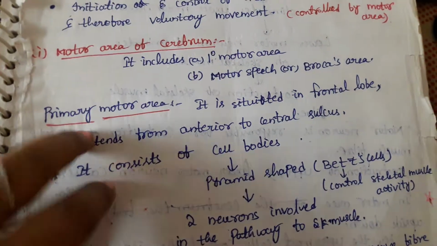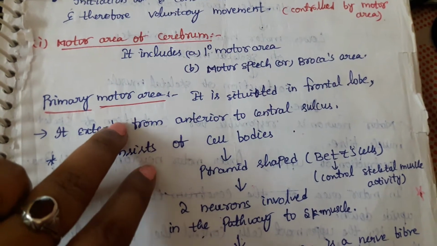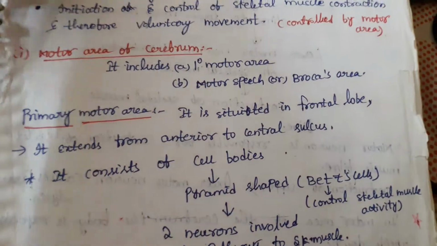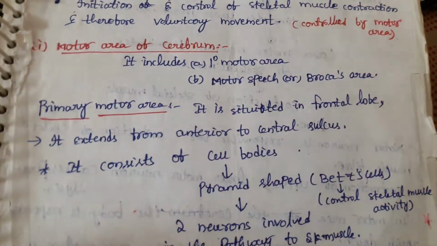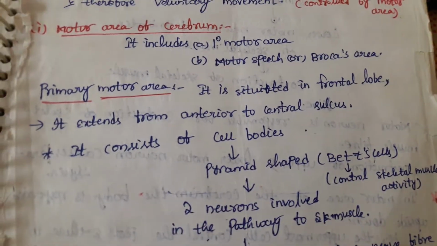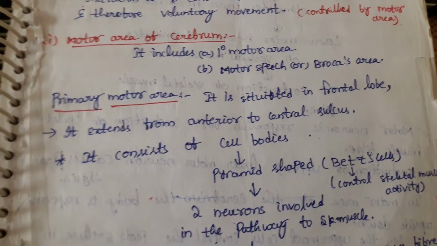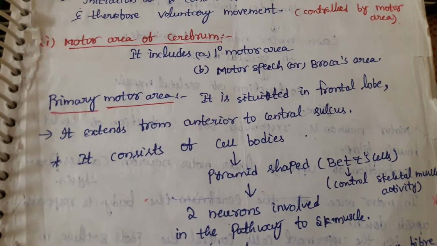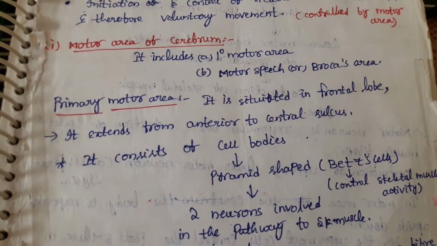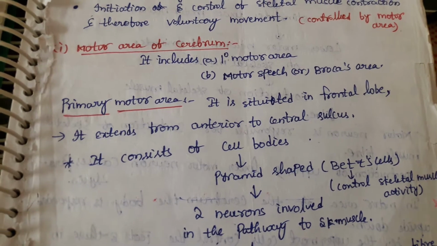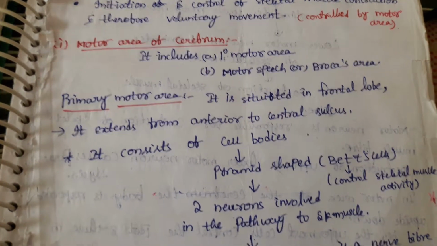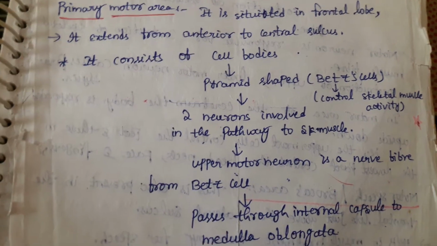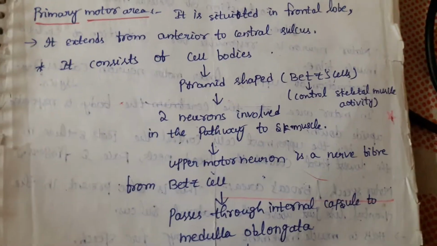The primary motor area is situated in the frontal lobe. Everyone already knows the frontal lobe is present in the front of the head. It extends anterior to the central sulcus. The central sulcus separates the frontal lobe and the parietal lobe; a sulcus is nothing but a separation. It consists of cell bodies that are pyramid shaped, called Betz cells, which control skeletal muscle activity.